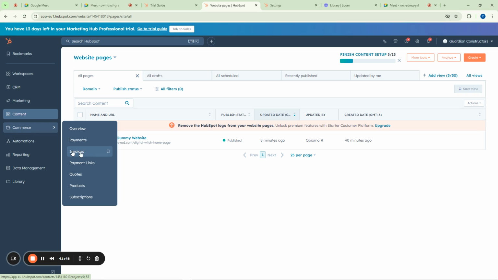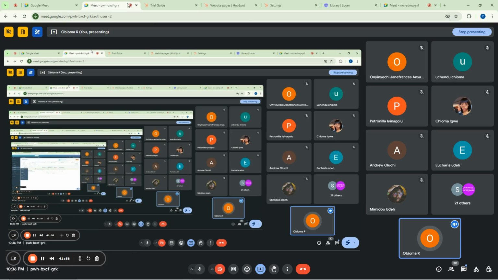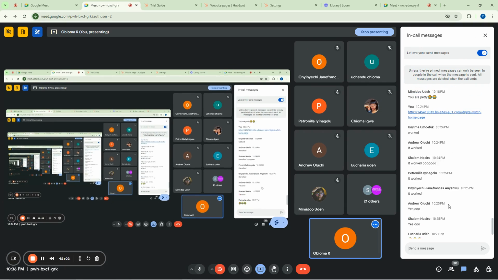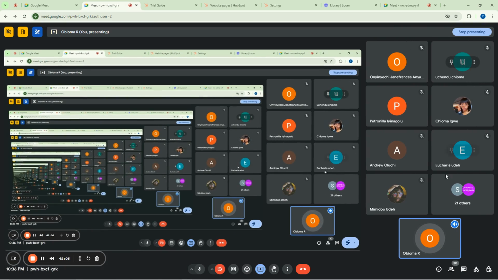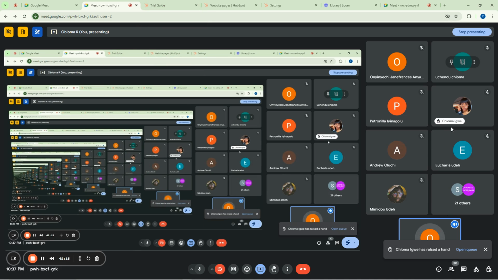Now let me ask you here, what do you understand by invoice? And what do you understand by quotes? And then what do you understand by products? Who can tell us what you understand by any of these three things here? Let me see. Just put your hands up if you understand anything, like maybe what we mean by product inside this HubSpot or invoice. Just put your hands up. Let me see. Yes, Chioma Igwe.